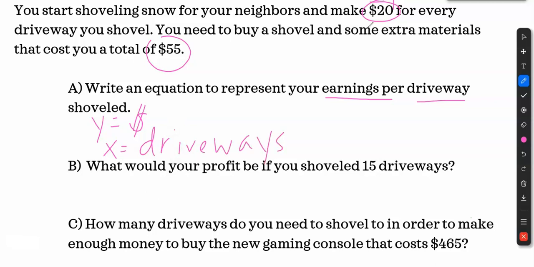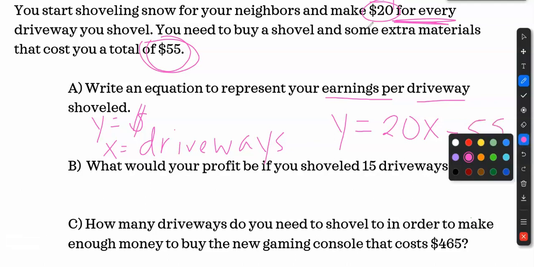You can use whatever letters you want, it really doesn't matter. My money made is, well, I make $20 per driveway. Per means multiply. I already have a cost, so don't add that in. That doesn't count as money made. That's money spent. Subtract 55. There's my equation.